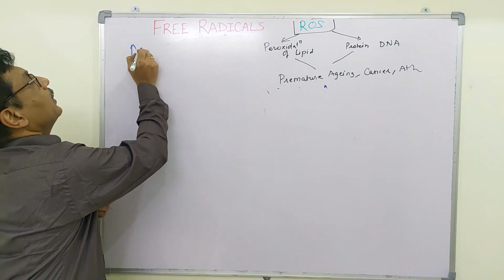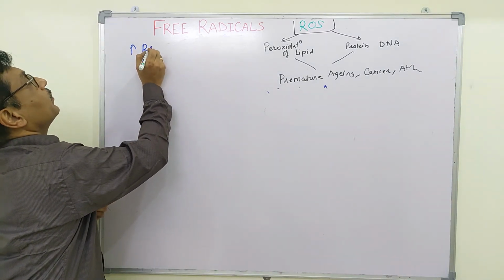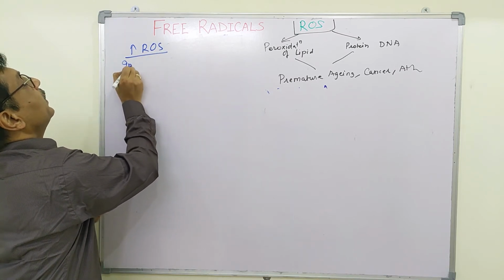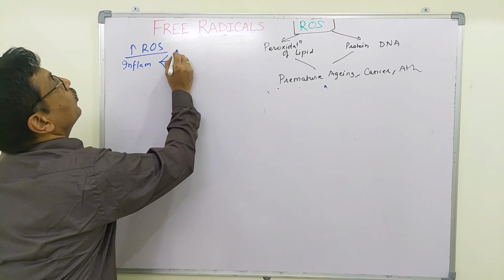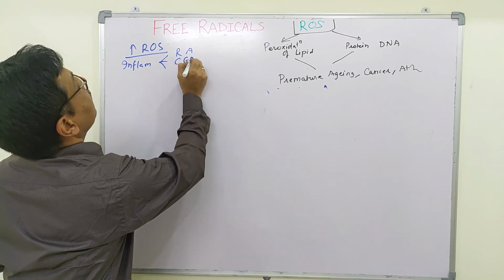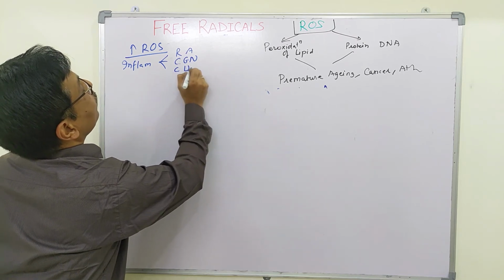Raised reactive oxygen species or free radicals are also seen in inflammatory diseases like rheumatoid arthritis, chronic glomerulonephritis, and chronic ulcerative colitis.